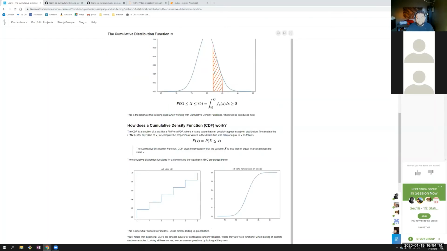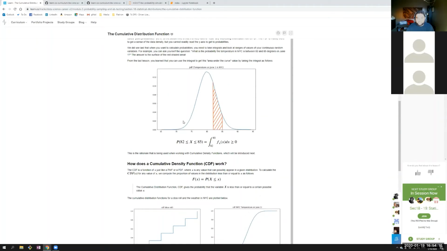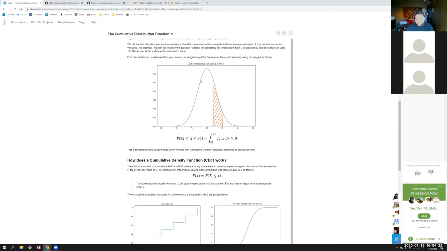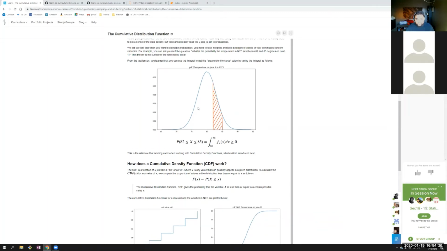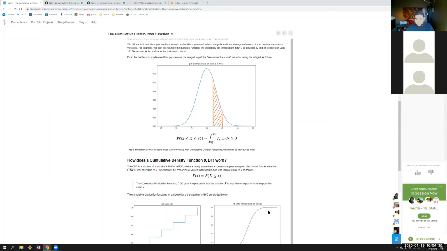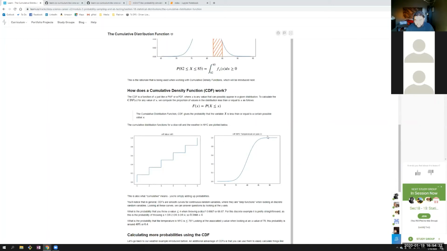So that's our probability density function. That tells us what the odds of a given value are. But to find the odds of a range of values, we would have to find the area under two values. So instead we use the CDF, and that leads us to this curve.